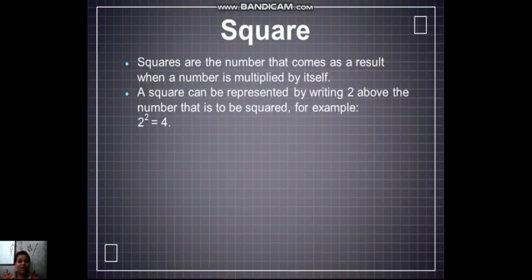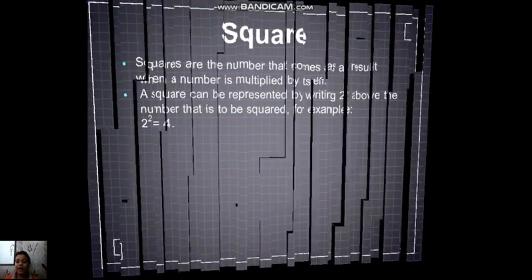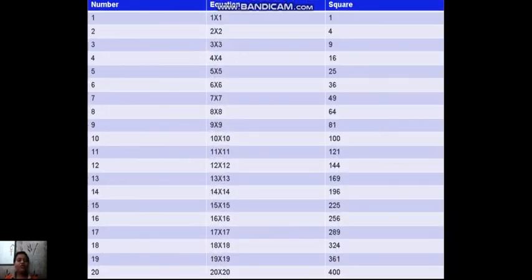Squares are the numbers that come as a result when a number is multiplied by itself. A square can be represented by writing 2 above the number that is to be squared. For example, 2 square is 4. Here I have made a table. 1 square is 1, 2 square is 4, 3 square is 9, 4 square is 16, 5 square is 25.